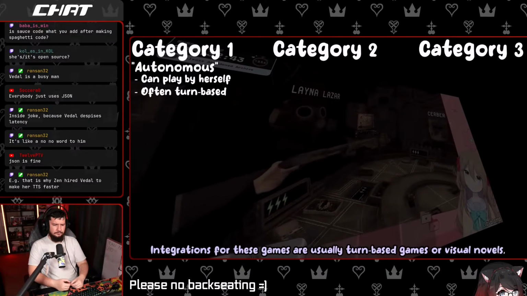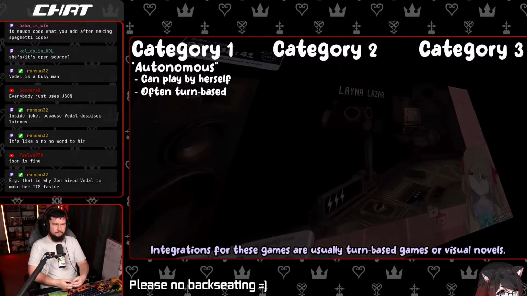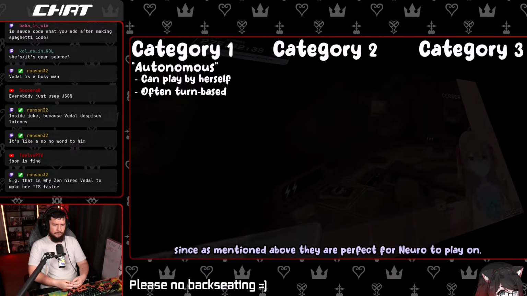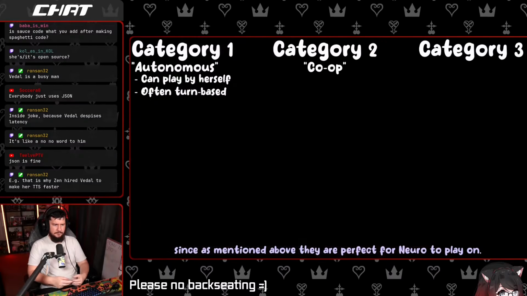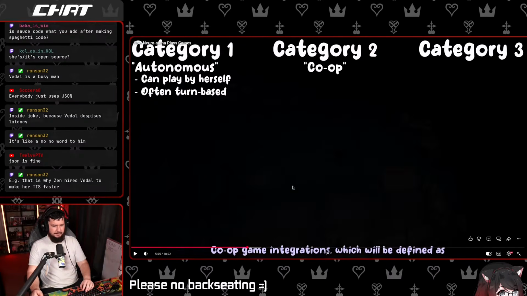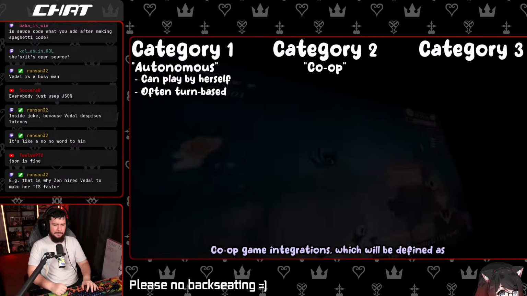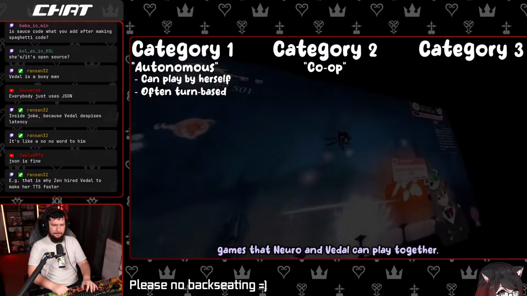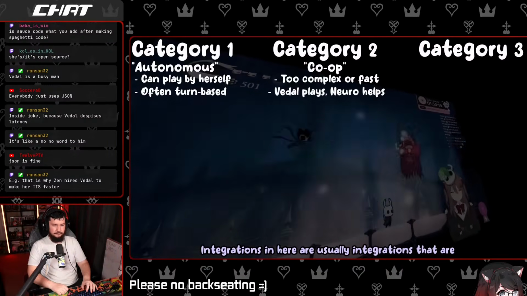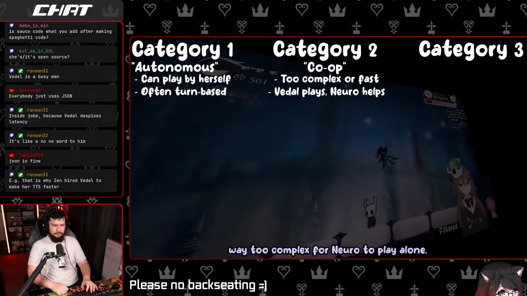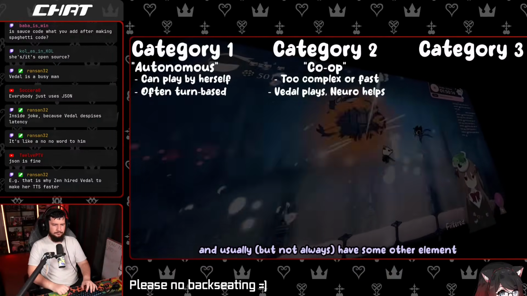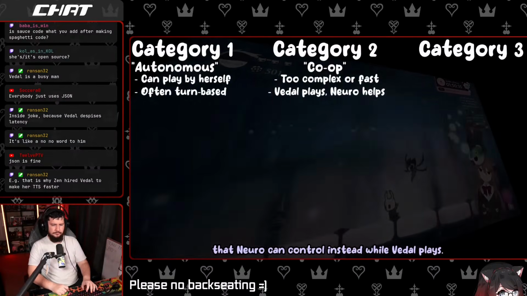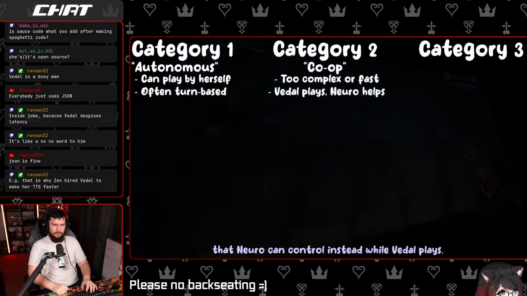Integrations for these games are usually turn-based games or visual novels, since, as mentioned above, they are perfect for Neuro to play on. Also, if there is some latency with a turn-based game, it's not as big of a deal because you can delay stuff perfectly fine. Game integrations, which will be defined as games that Neuro and Vedal can play together. Integrations in here are usually too complex for Neuro to play alone, and usually, but not always, have some other element that Neuro can control while Vedal plays.